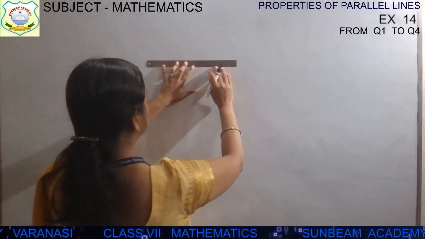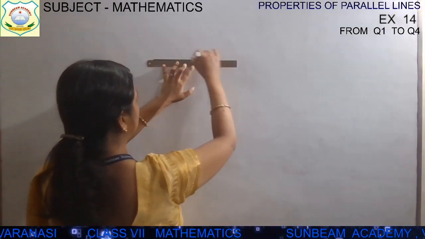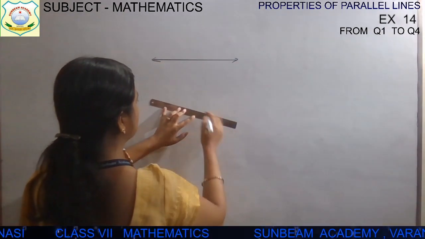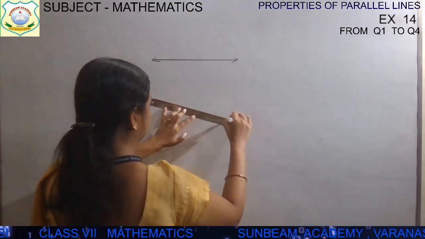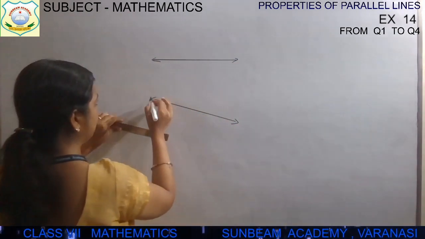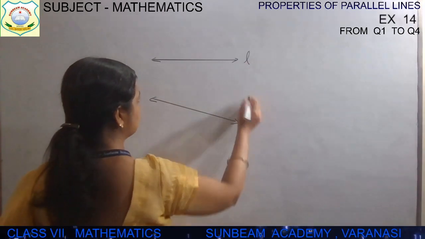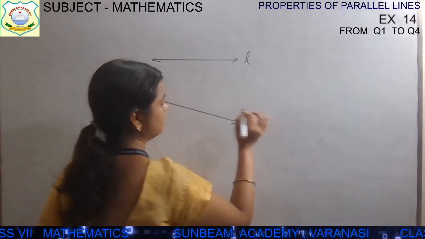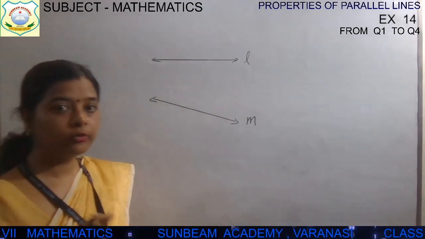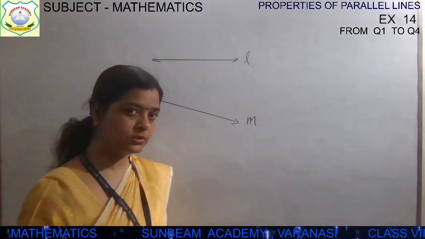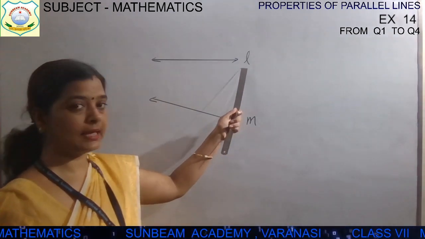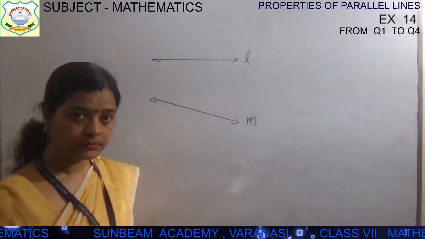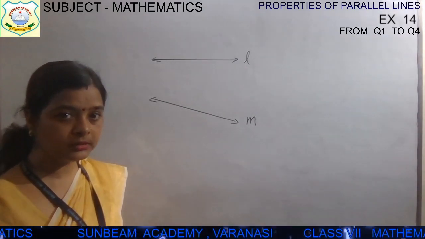So if 2 lines, let me draw 2 lines, children. This is one line, and let me draw another line. This is another line. The line name is L and its name is M. So what has your ma'am drawn? Your ma'am has drawn 2 lines. One line is L, another line is M. Are they parallel? Are they parallel, children?